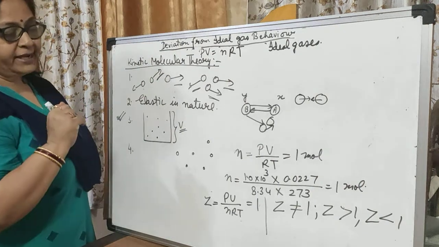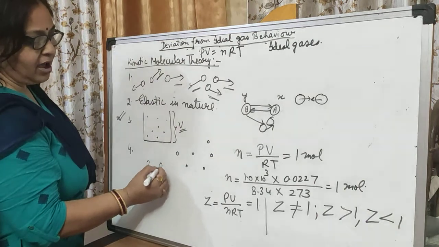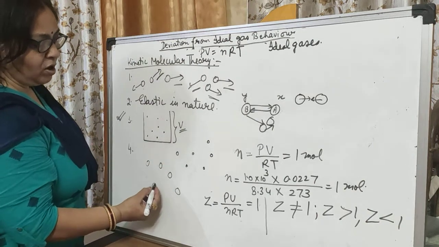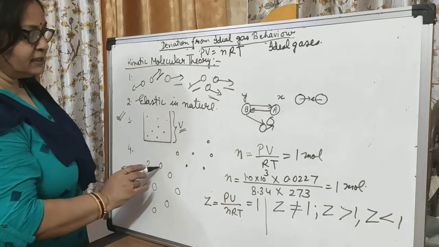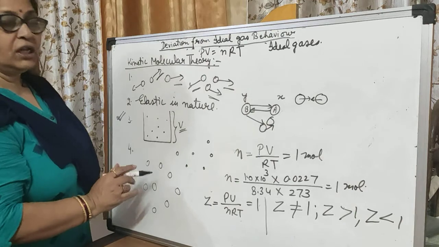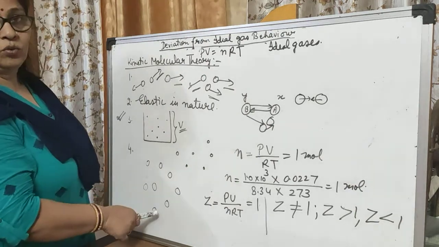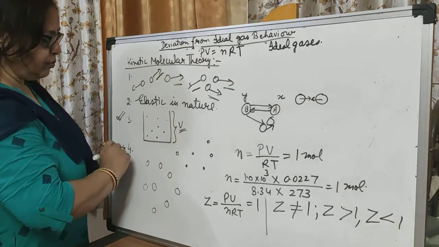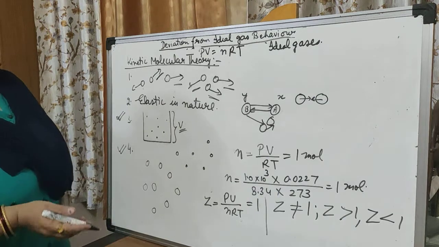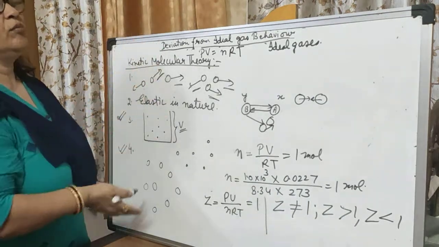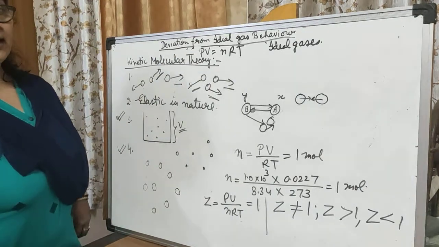The fourth point is that all gas molecules are very far from each other. If all molecules are very far from each other, it means that there are no intermolecular attraction forces between these molecules. This is again a very important point for us. All the gases which follow this kinetic molecular theory and this ideal gas behavior are called ideal gases.